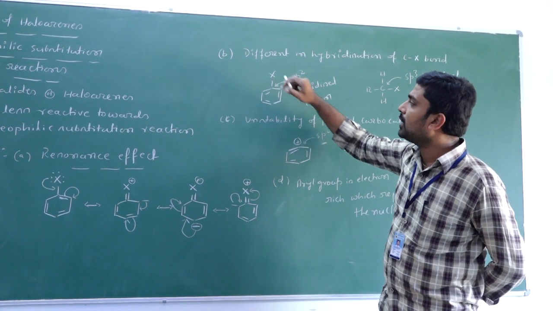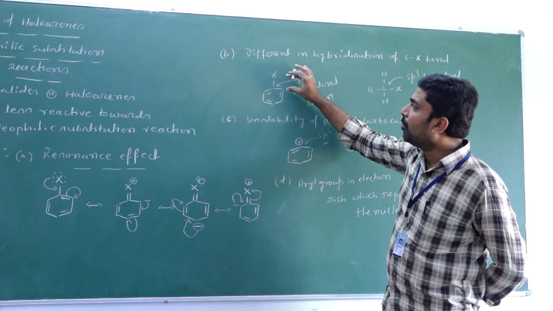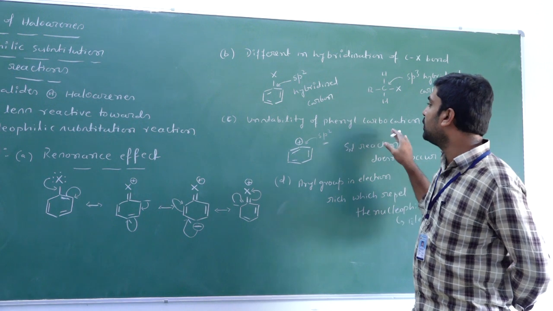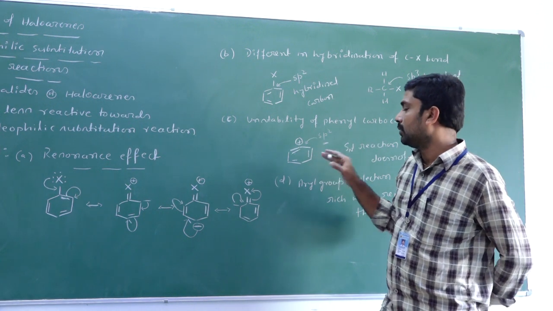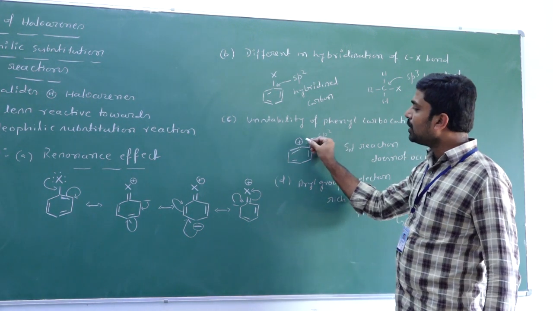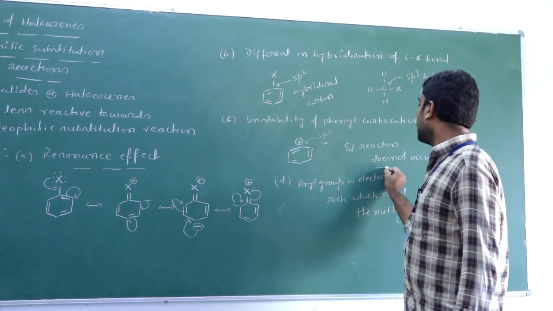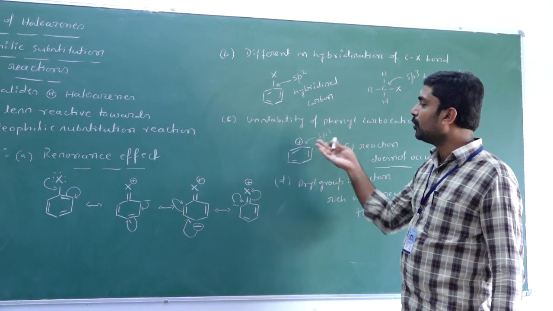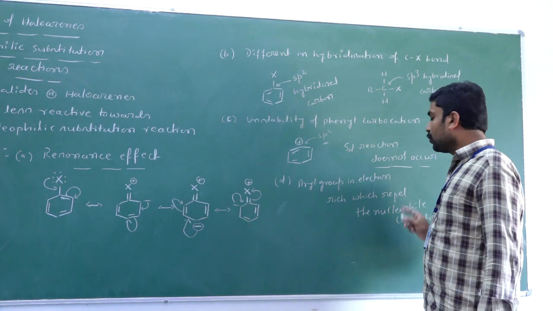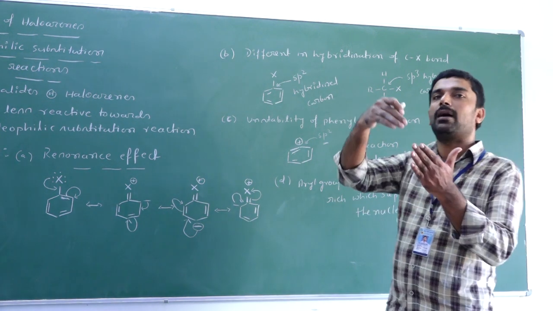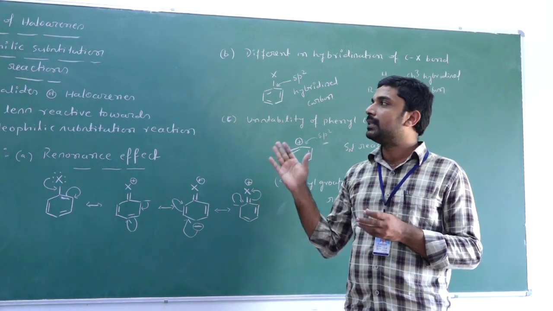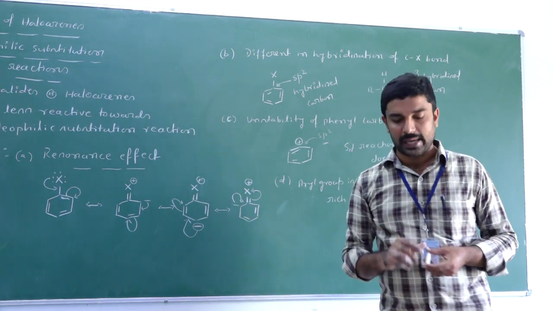The halogen is bonded to an sp2 hybridized carbon atom in the aryl halide, so the bond becomes short and strong. The third reason is the instability of the phenyl carbocation, because if it is formed, it is not stabilized by resonance and the positive charge is on the sp2 hybridized carbon atom, hence the SN1 reaction does not occur. And the aryl group is electron rich and the nucleophile is also electron rich, so when the nucleophile approaches the aryl halide, they repel each other.